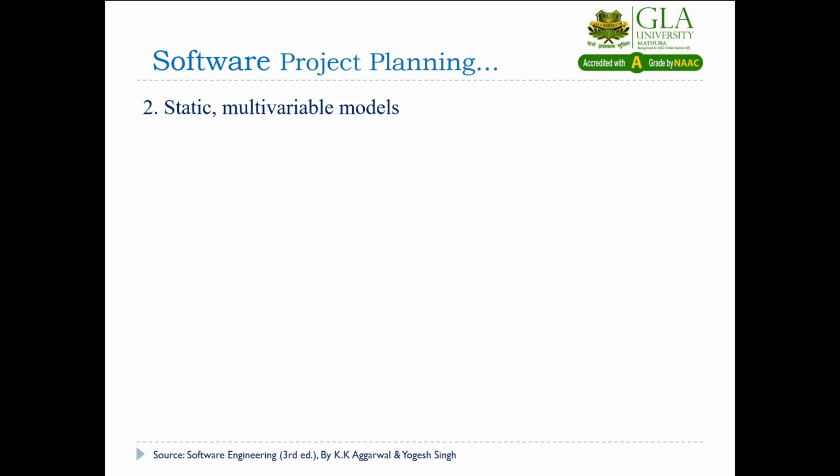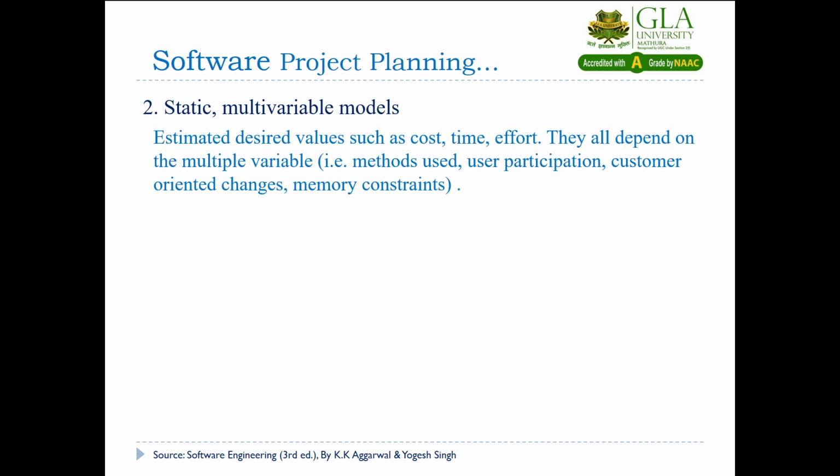There may be memory, there may be changes required by the customer, there may be the methods we are going to use, there may be user participation, and 29 different variables were used for proposing the formula of effort and duration. In this way, the same general formula was modified with new values of A and B by considering the multiple variables.